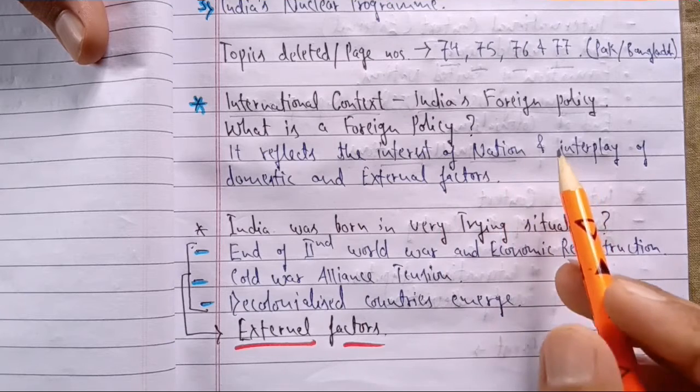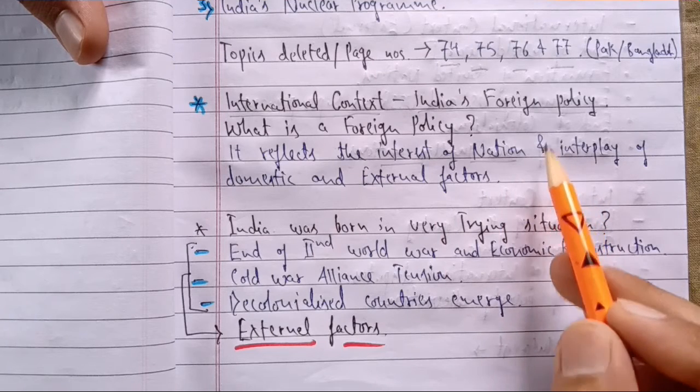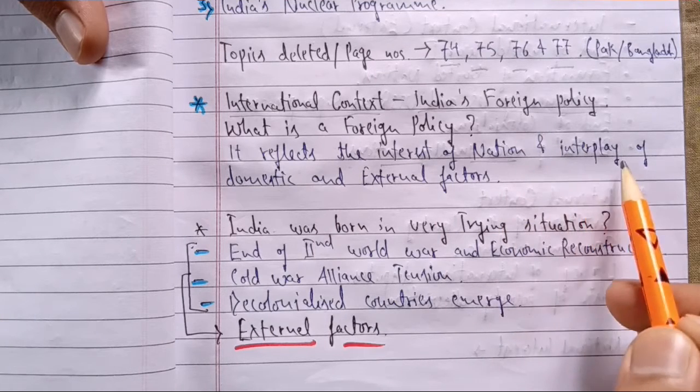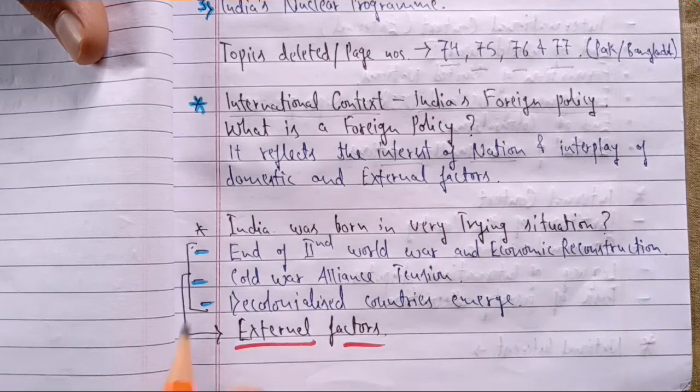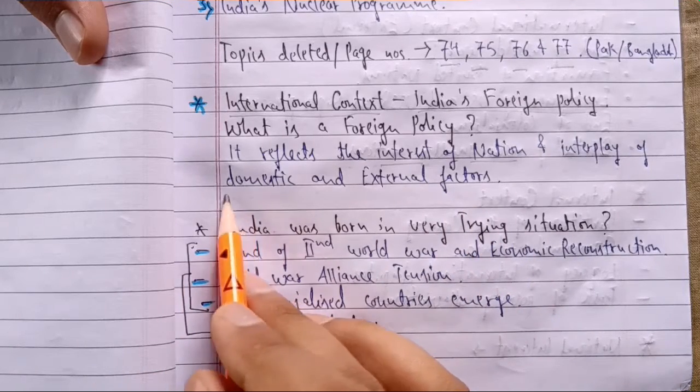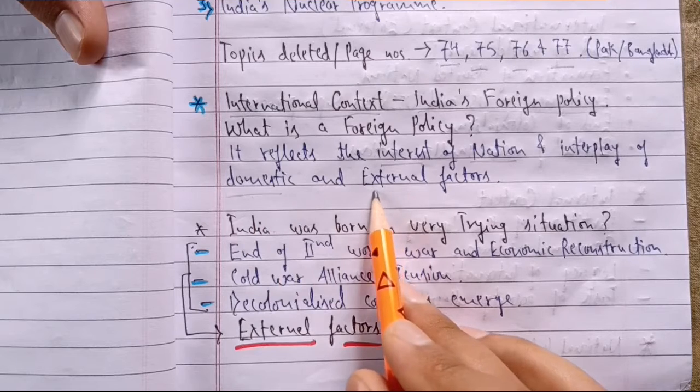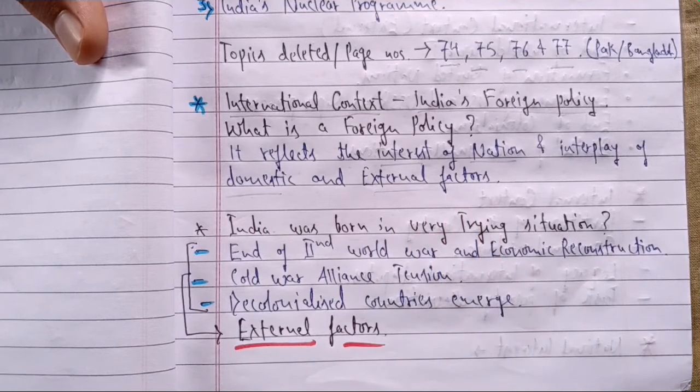And when we are constructing a foreign policy, there is an interplay of domestic and external factors. At the prevailing time, the domestic and international conditions in the world play a very important role in driving any foreign policy.